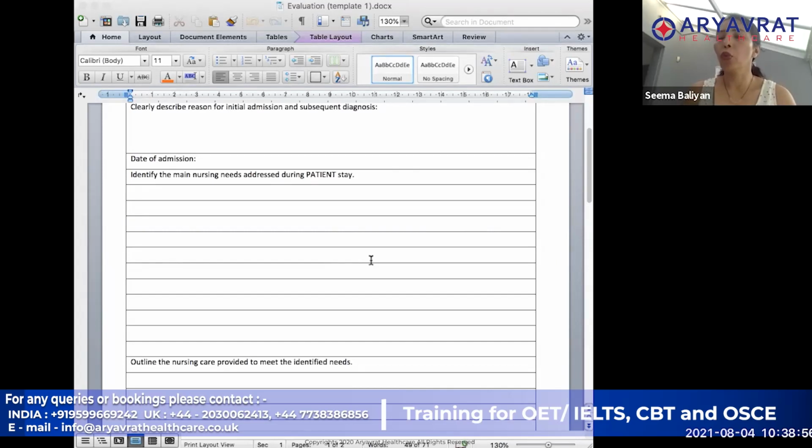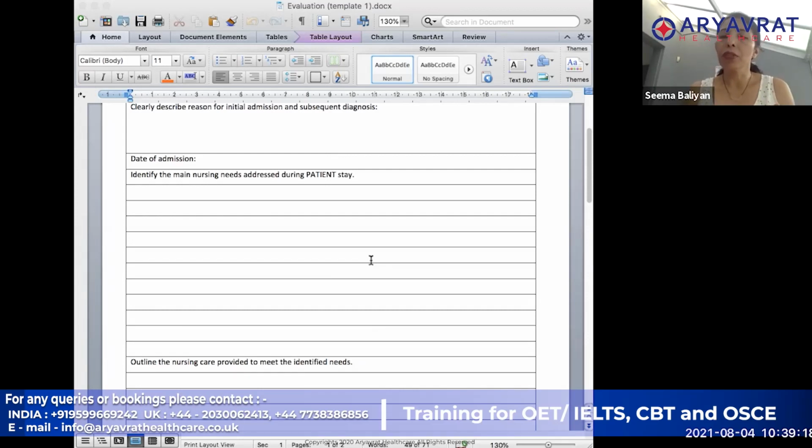Remember when you wrote the care plan, those were the nursing needs which you had highlighted. That Raj is at risk of aspiration because he is post-op, or Raj is at risk of pain as evidenced by the pain score of so-and-so, those are his problems.